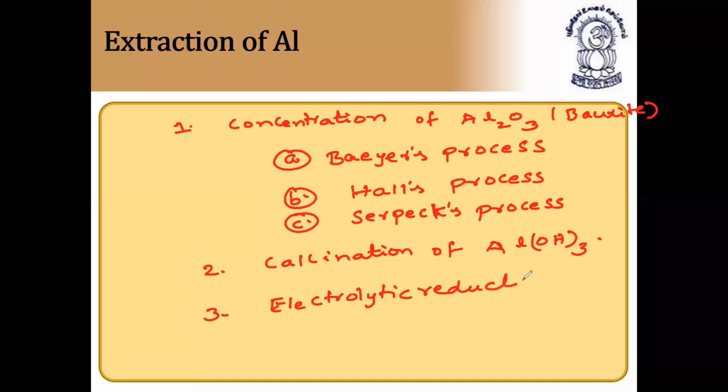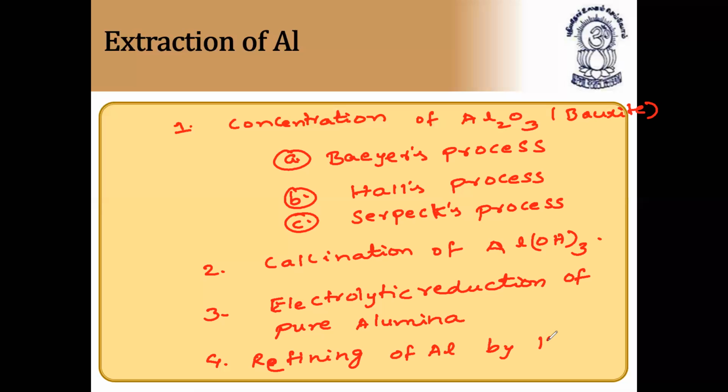So these are the three steps involved, and then the fourth step is refining. Refining of aluminium by the Hoope process. So these are the four steps involved in the extraction of aluminium from bauxite.